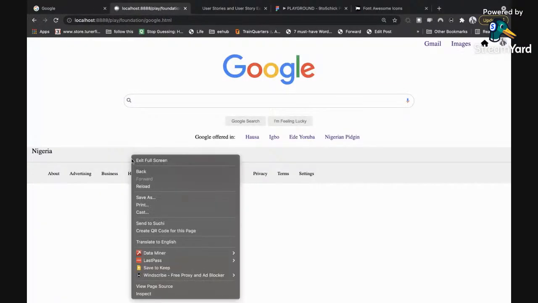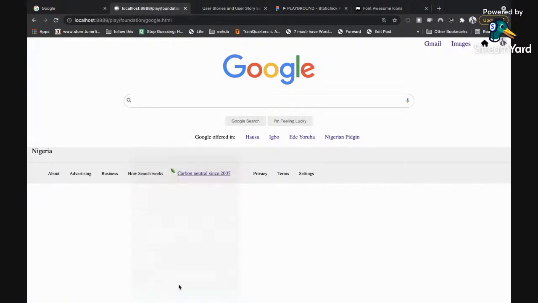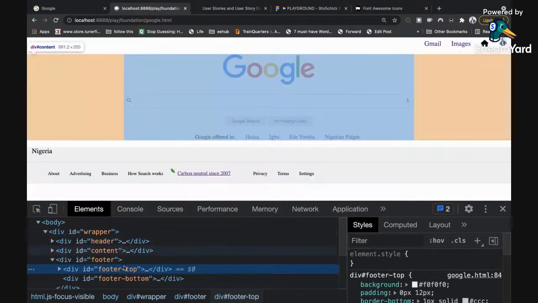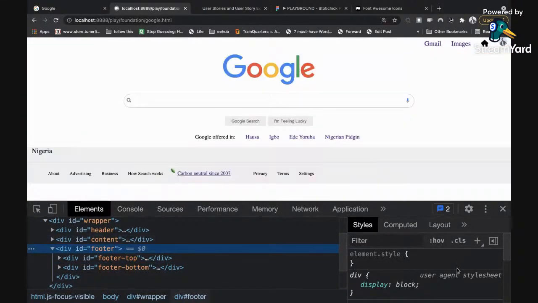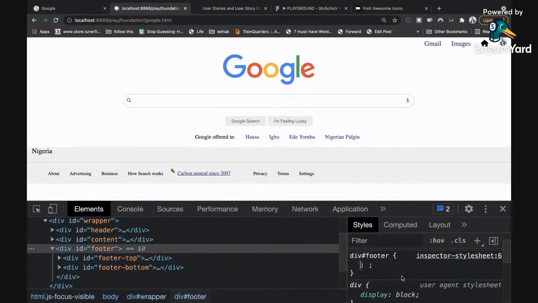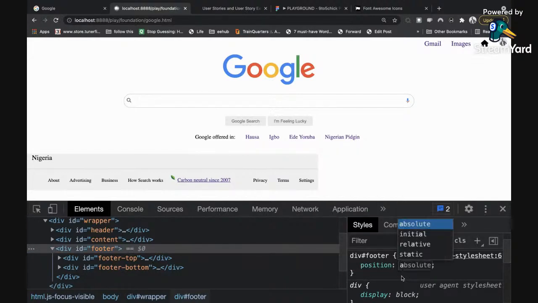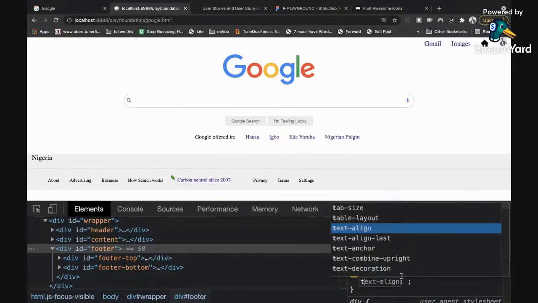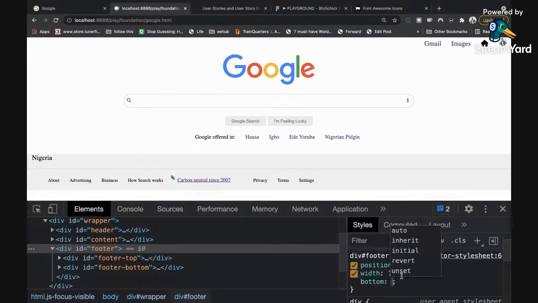I will use position absolute again. So I will inspect, then I will push everything to the bottom. That's the footer. The footer should sit at the bottom. So I'm going to style the footer by itself and say position is absolute, and then the width is 100%, and then your top or bottom is 0.